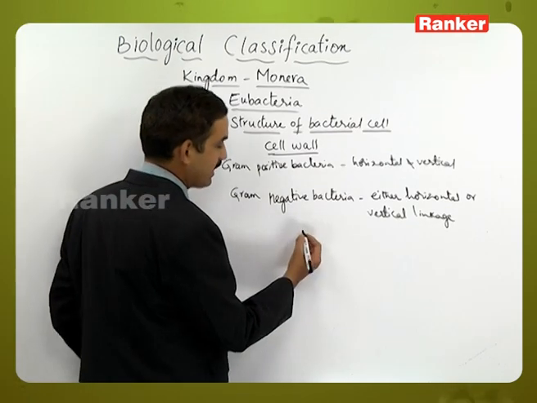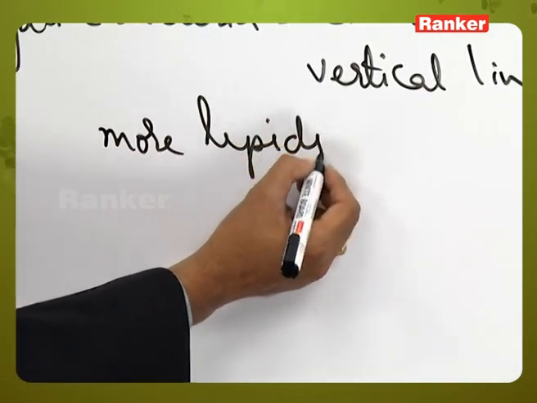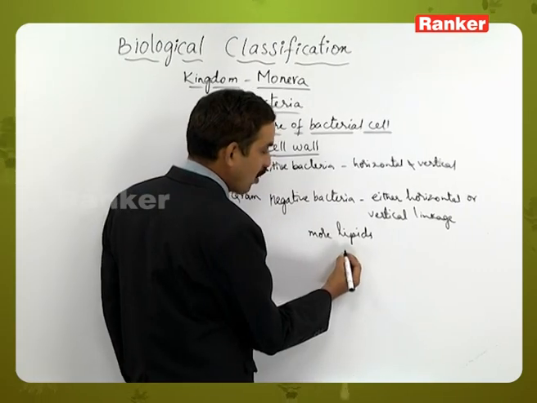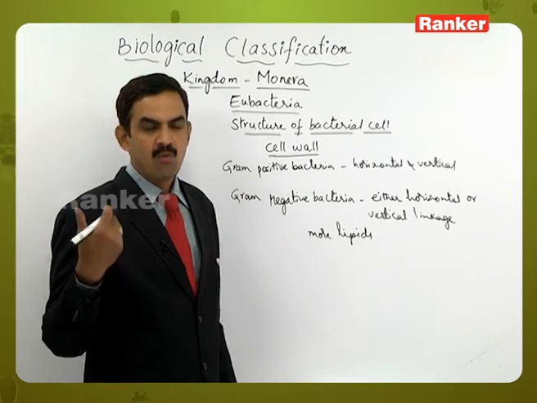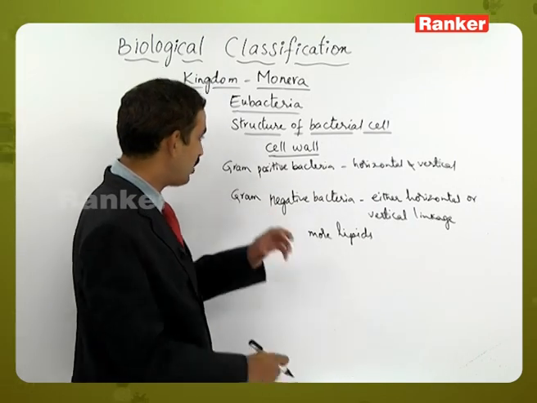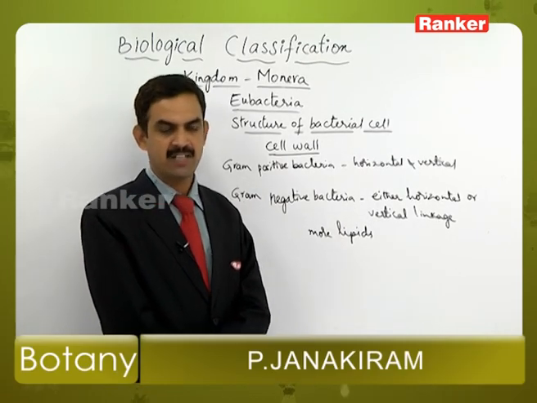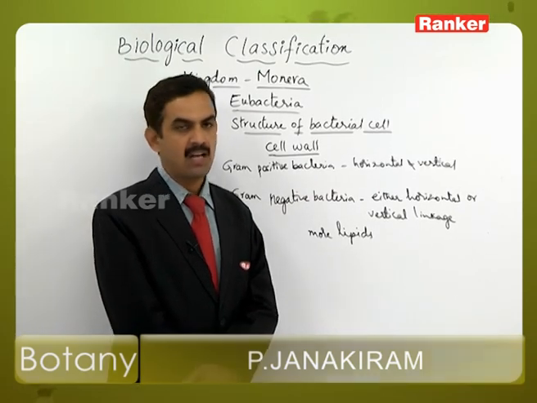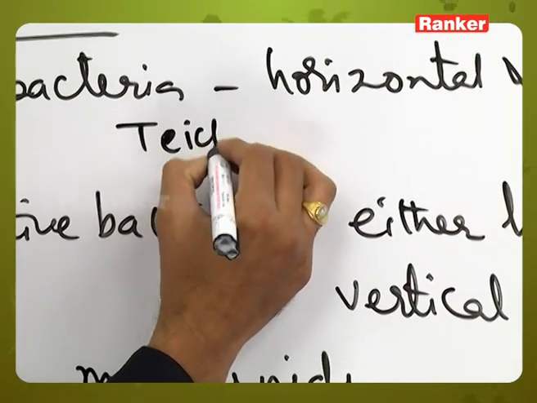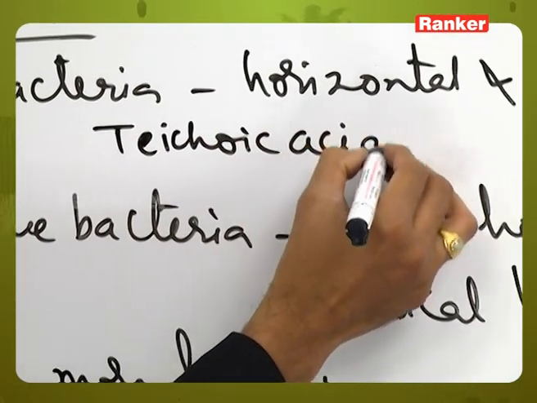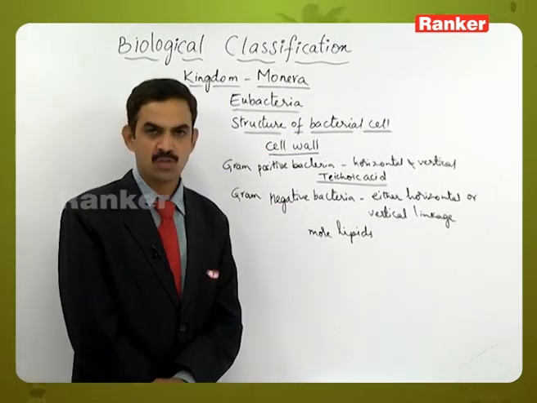And another reason is also there, that is Gram negative bacteria contain more lipids in them. These lipids make the alcohol dissolve. So when they make the alcohol dissolve, the violet color will be lost. That is the reason why the Gram positive bacteria are able to retain the violet color when compared to the Gram negative bacteria. And apart from this, the Gram positive bacteria contain another chemical called teichoic acid, which is not present in the Gram negative bacteria.